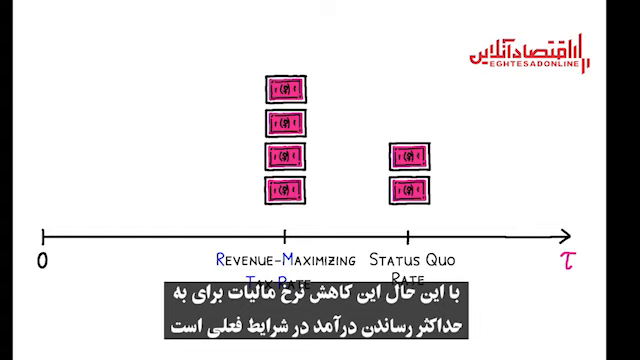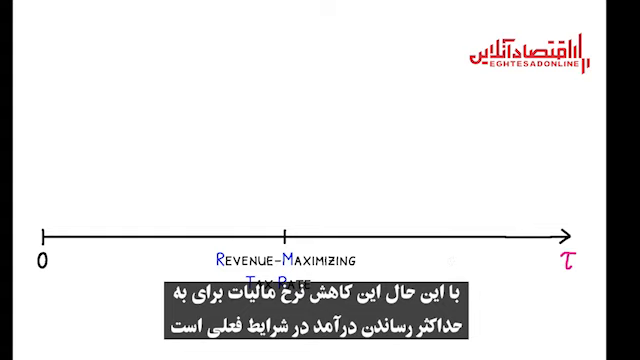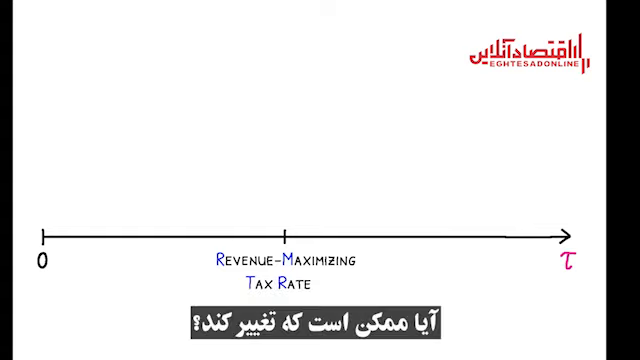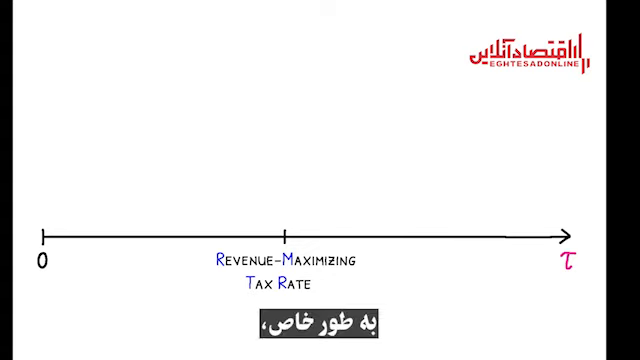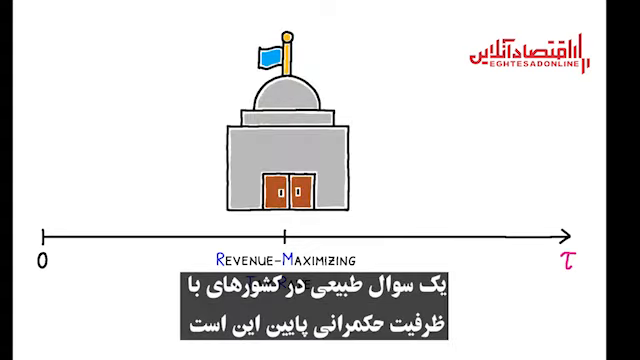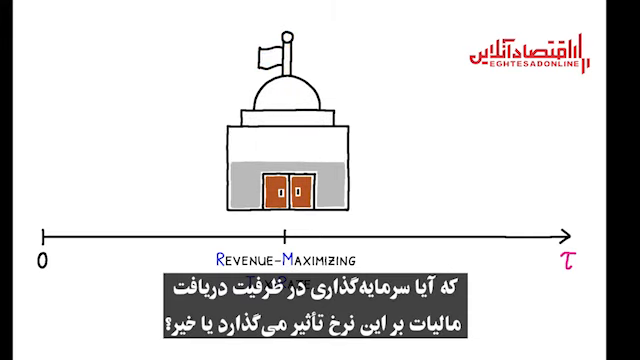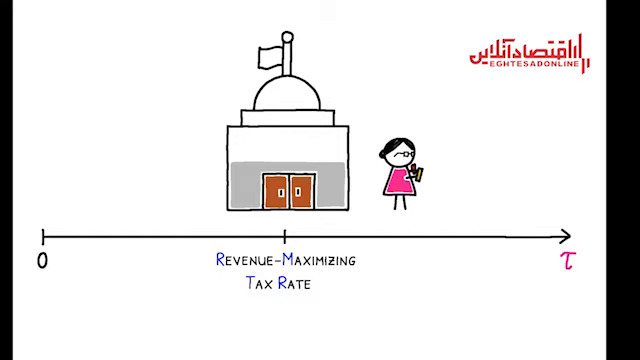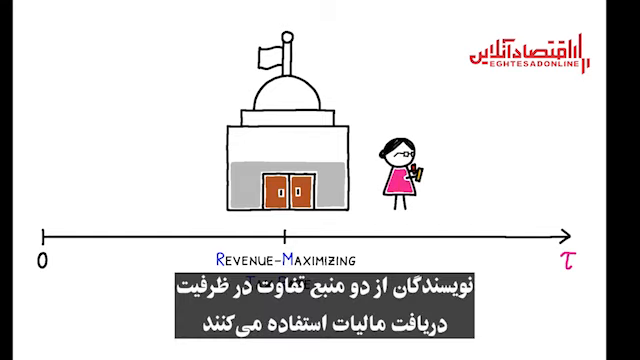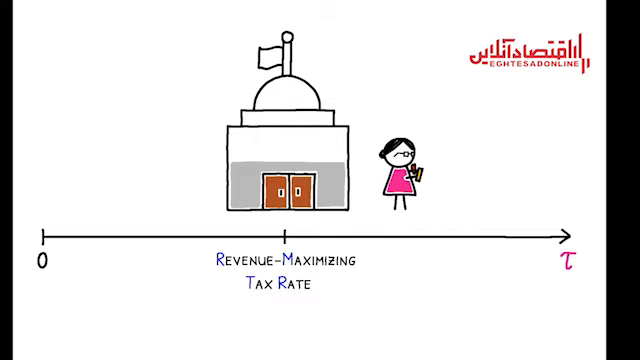However, this is the RMTR under existing conditions. Is it possible to change it? In particular, a natural question in countries with low state capacity is whether investments in tax enforcement would affect the RMTR. To investigate, the authors utilize two sources of variation in enforcement.